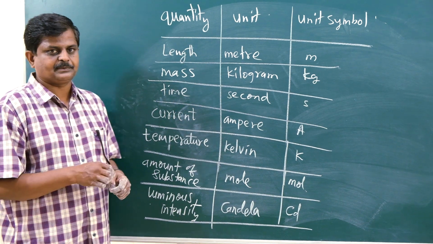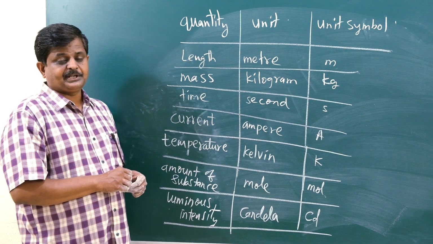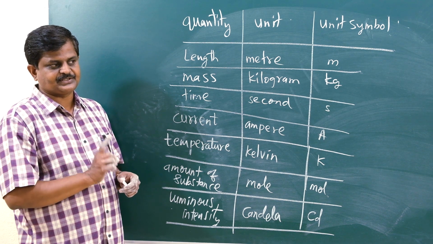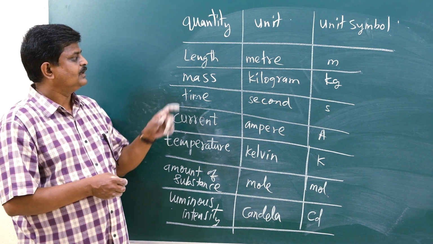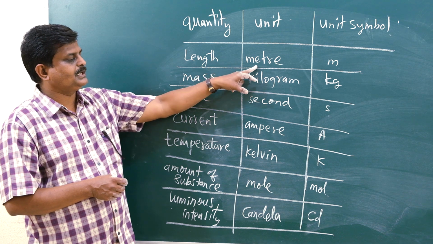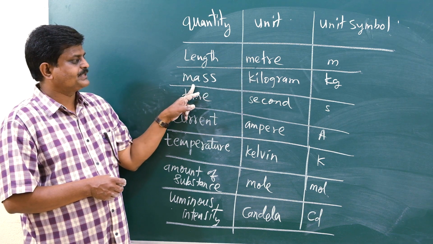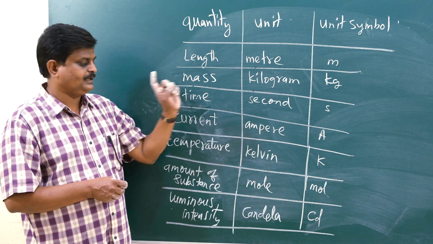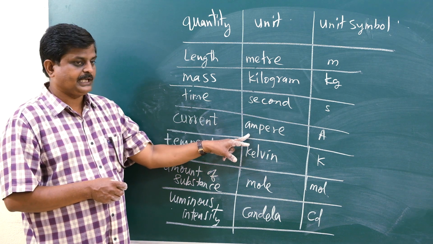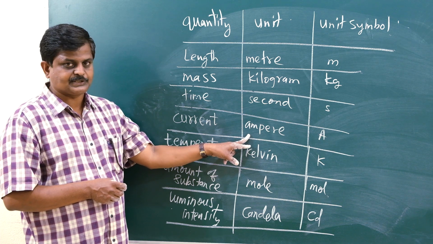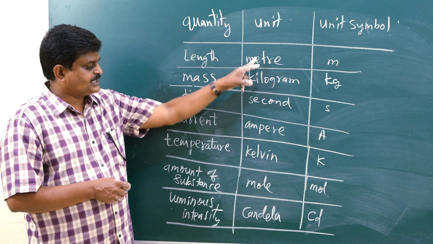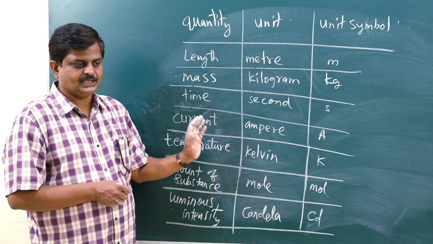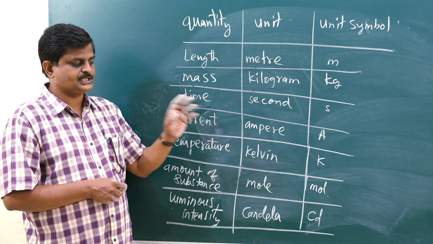So just a glance over, please. How many fundamental physical quantities in the SI system? I said 7. Look here carefully. One is length having unit meter, mass having unit kilogram, time having unit second, current having unit ampere. Please see the writing also. See how I wrote the units and how I wrote the symbols. Just see the difference between capital letters and small letters.